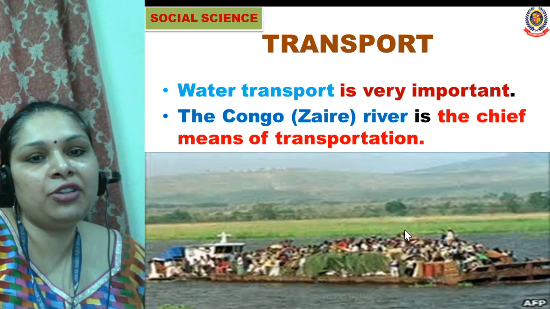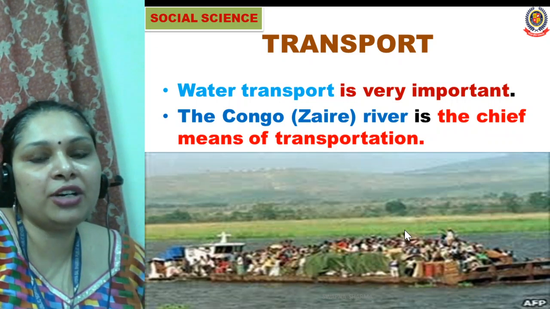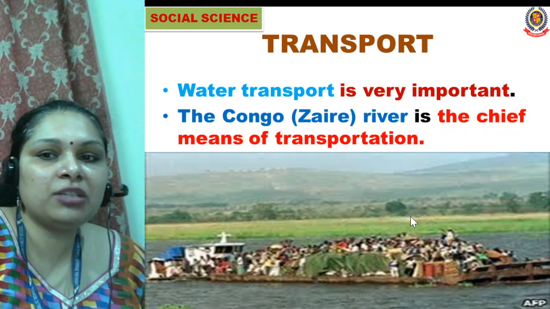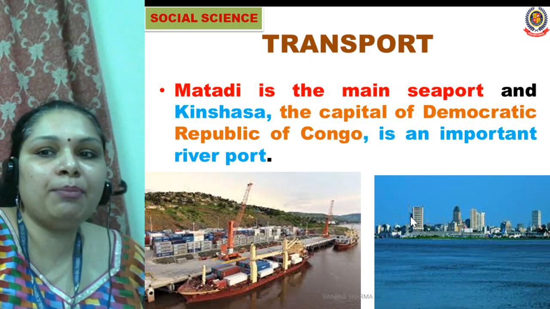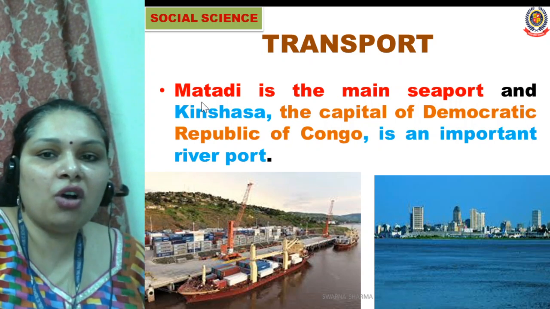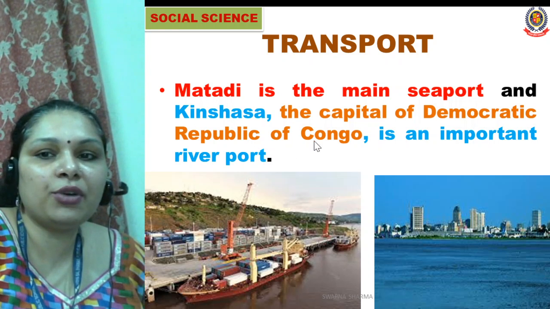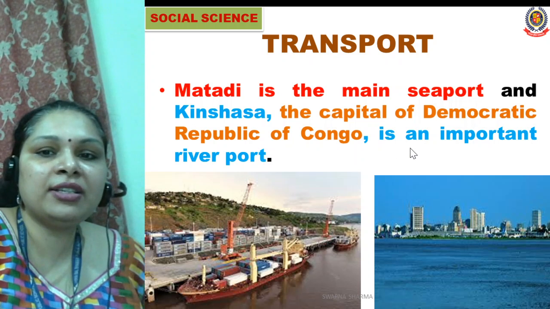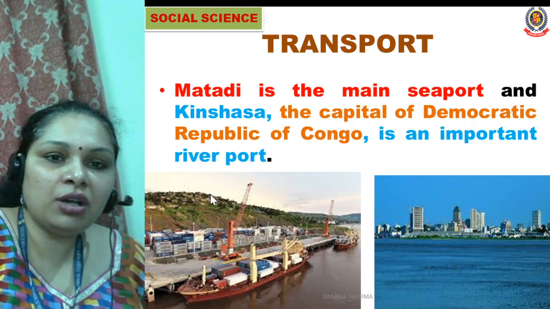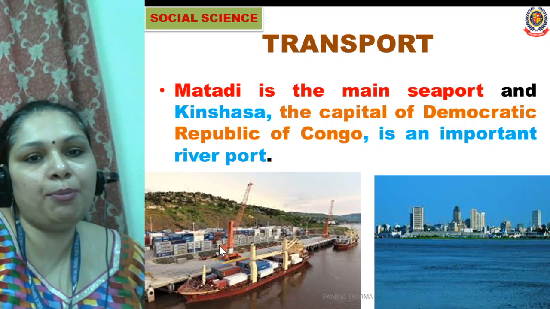If we talk about the transportation here, students, water transportation is very important here. The Congo River or Zaire River is the chief means of transportation. Matadi is the main seaport. Matadi is a city in the Democratic Republic of Congo, and it is the main seaport. And Kinshasa is the capital of the Democratic Republic of Congo, which is also an important seaport.